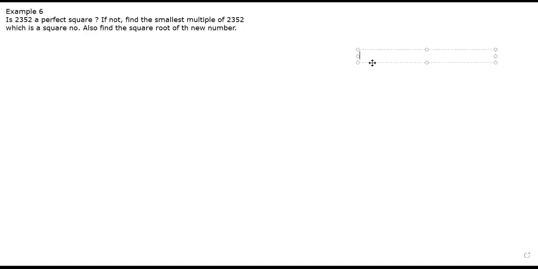Children, pay attention here. 12. What is 12? 2 into 2 into 3. Yes or no? So will it be a square number? No, sir. Why is it not a square number? Because 3 is not in a pair. Yes, correct. 3 is unpaired.